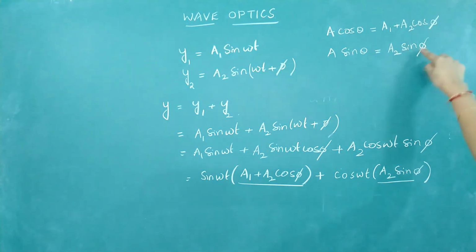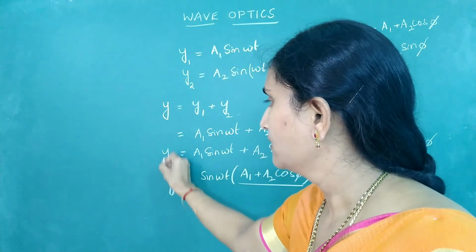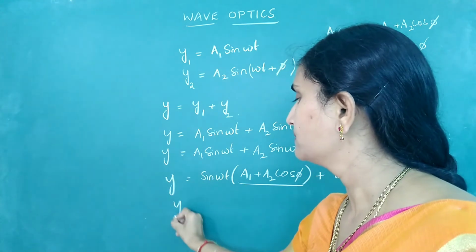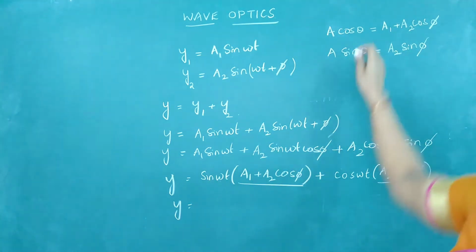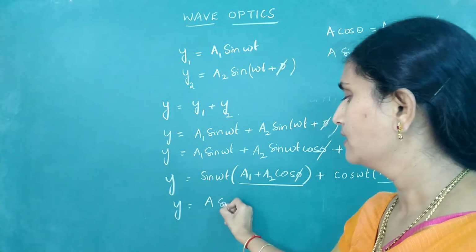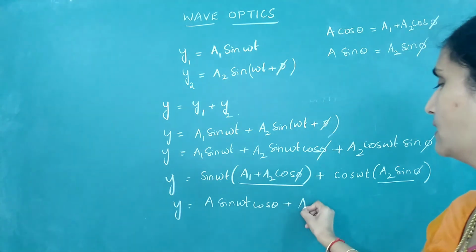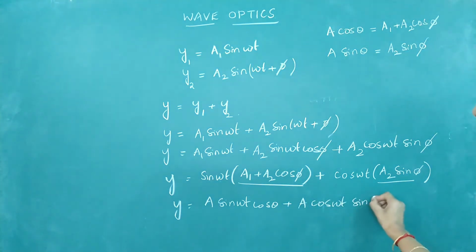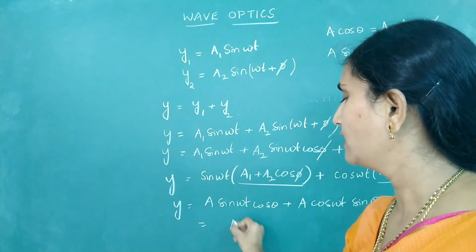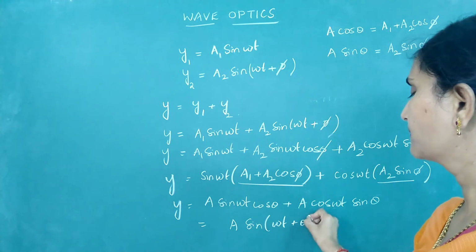When you make these two substitutions in this relation, what will be your resultant wave? Y is equal to A sin omega t cos theta plus A cos omega t sin theta. Observe this relation. Can I write it as A sin(omega t plus theta)?